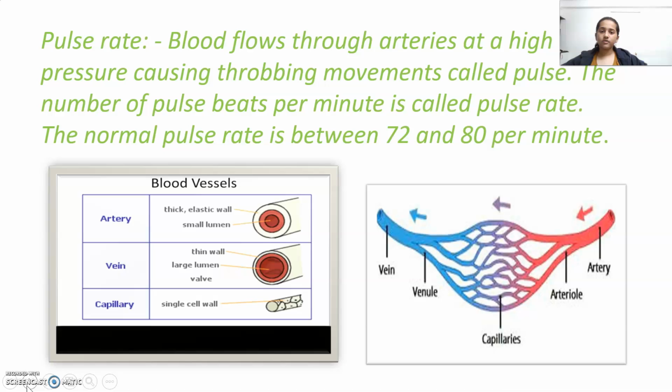Pulse rate. Blood flows through arteries at a high pressure causing throbbing movements called pulse. The number of pulse beats per minute is called pulse rate. The normal pulse rate in a healthy person is between 72 and 80 per minute.